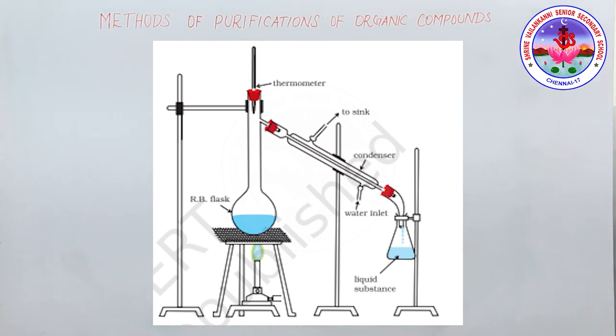The liquid mixture is taken in a round bottom flask, also called an RB flask, and heated very carefully. On boiling, the vapors of the lower boiling component form first. The vapors are condensed using the condenser and the liquid is collected in a receiver. The vapors of the higher boiling component form later and the liquid can be collected separately. So this is called the simple distillation process.